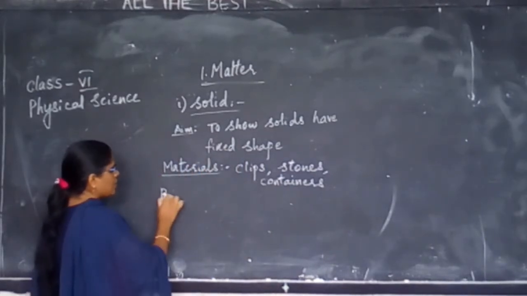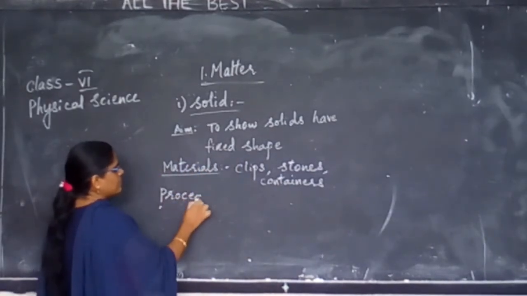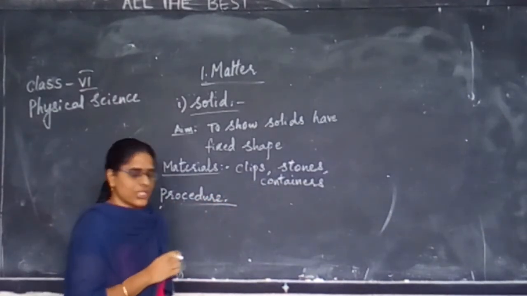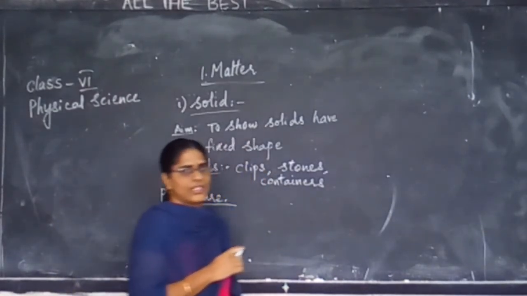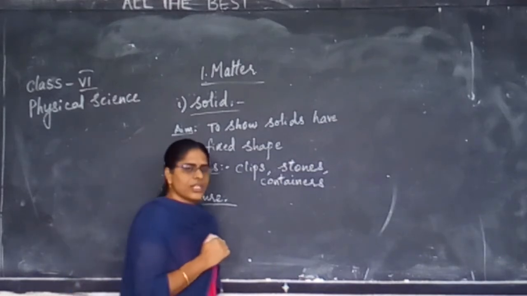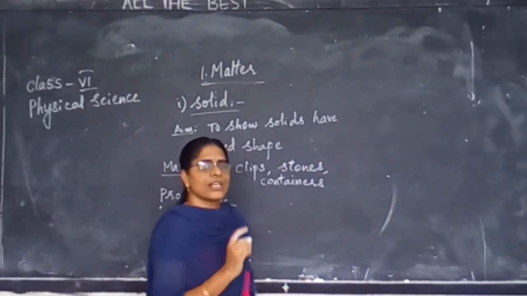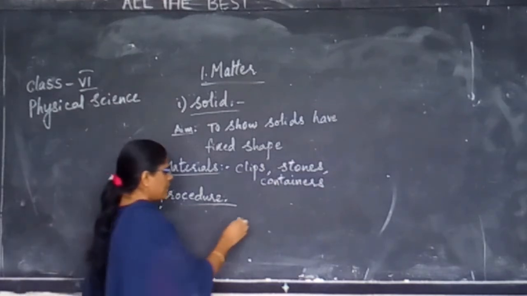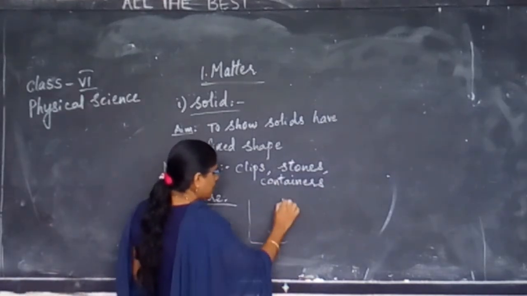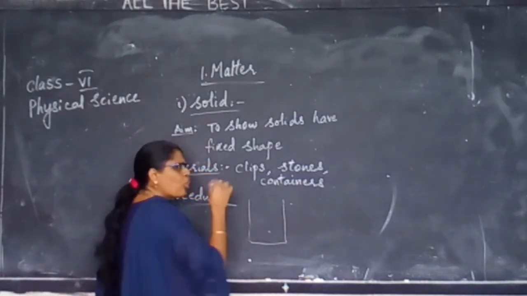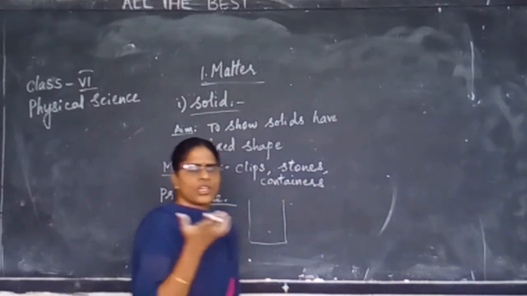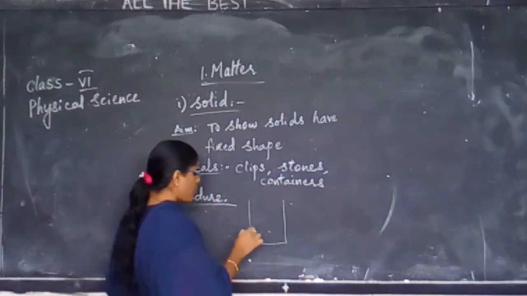Now, the procedure. How to do this activity? First, take a single container. Drop all the solid objects you have collected into it.